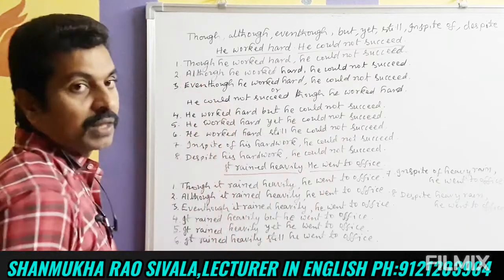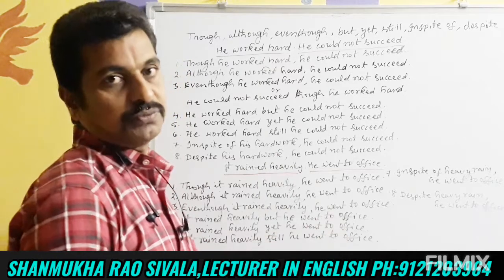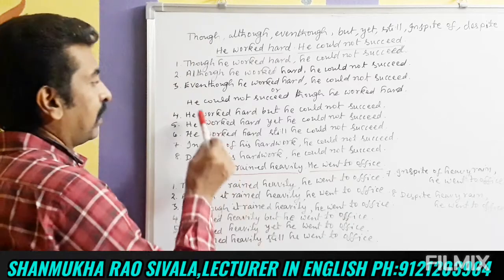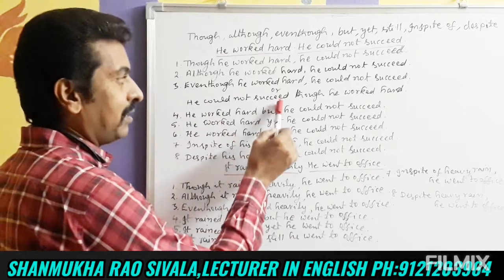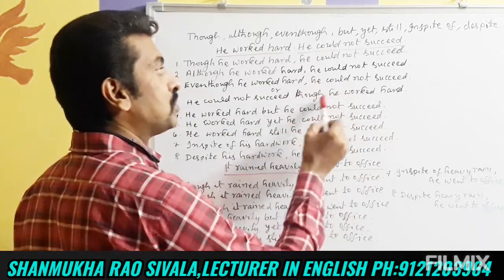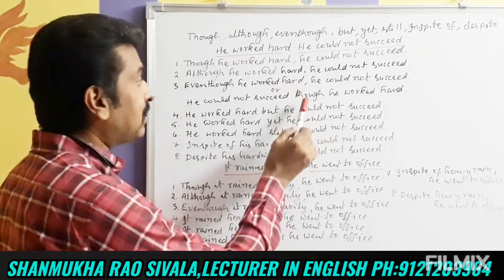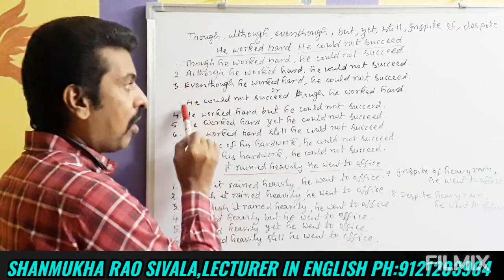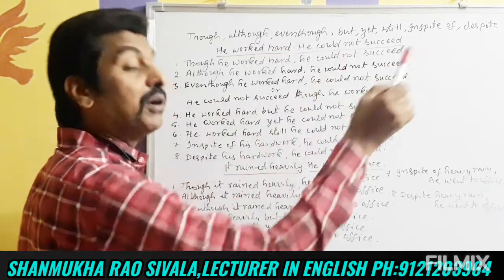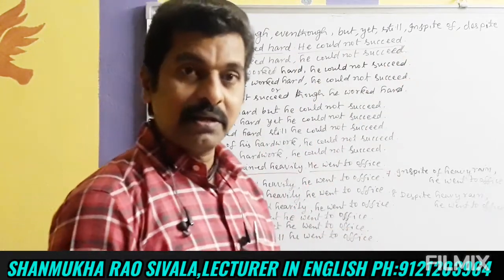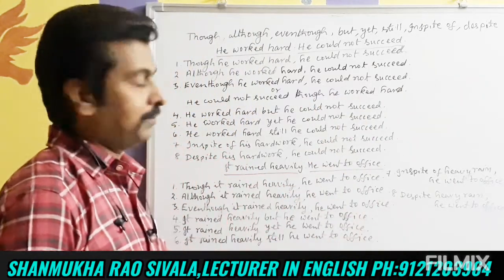Though, although, even though can also be used in the middle of the sentence. Let us see. He could not succeed though he worked hard. Though is used in the middle of the sentence. So, though, although, even though can be used either at the beginning of the sentence or in the middle of the sentences. He could not succeed although he worked hard. He could not succeed even though he worked hard. So, in this way also the sentence can be written.